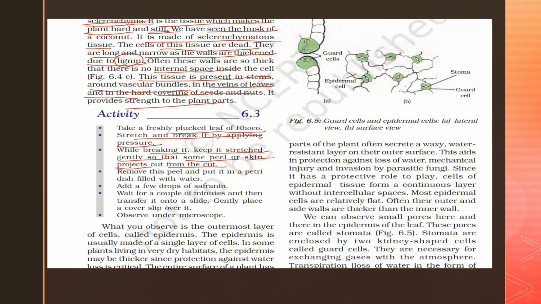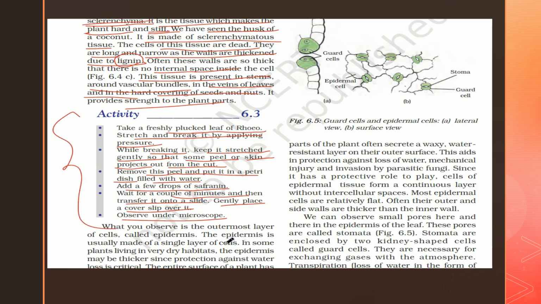Remove this peel and put it in a petri dish filled with water. Add a few drops of safranin, wait a couple of minutes, then transfer it to a slide. Gently place a cover slip over it and observe it under a microscope.